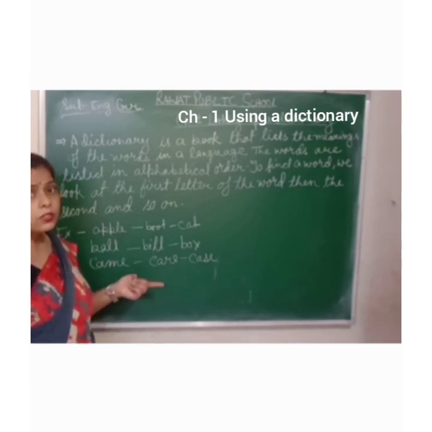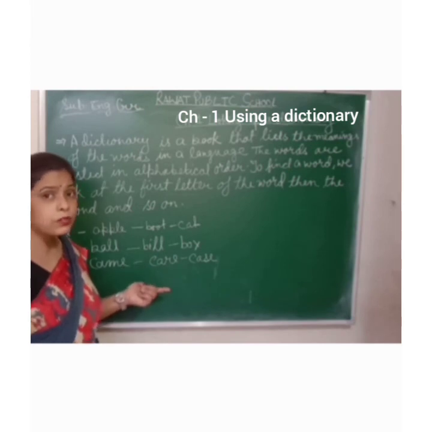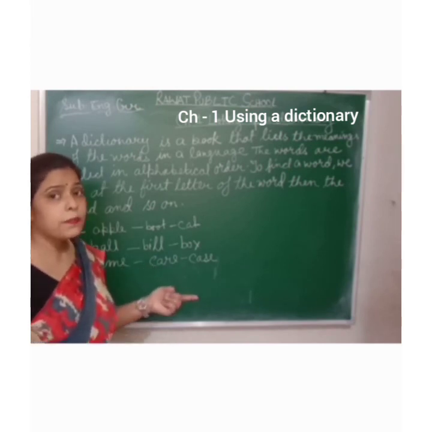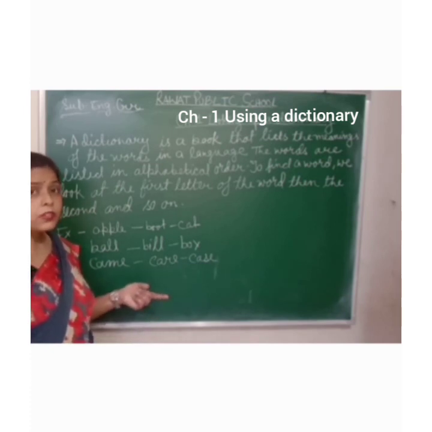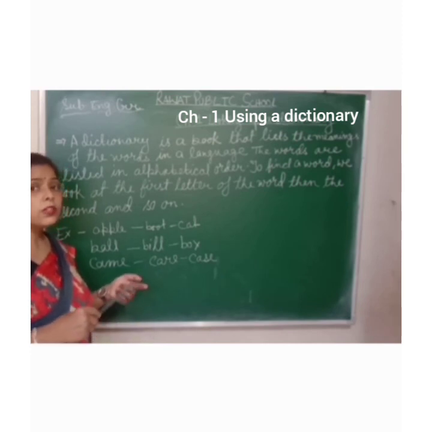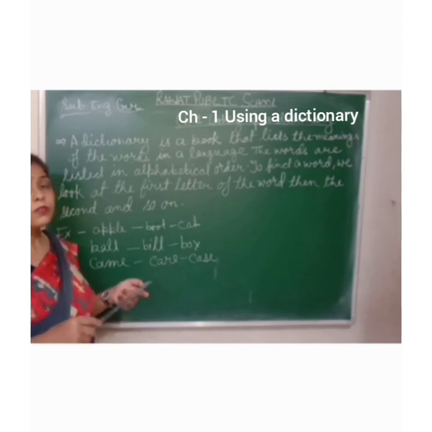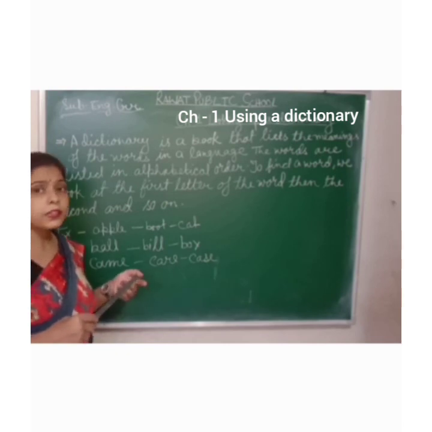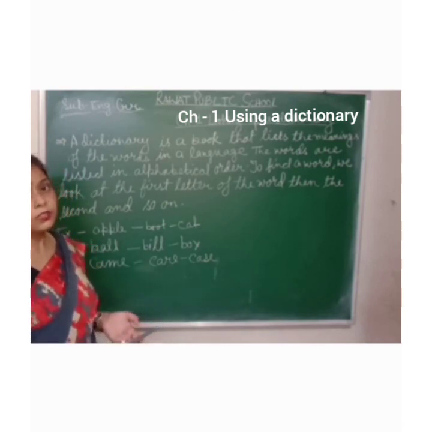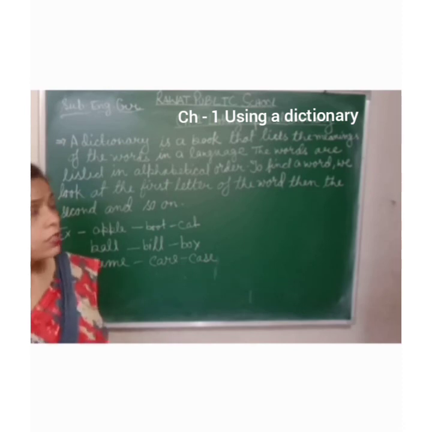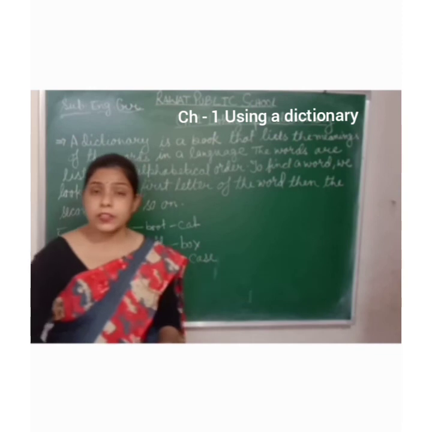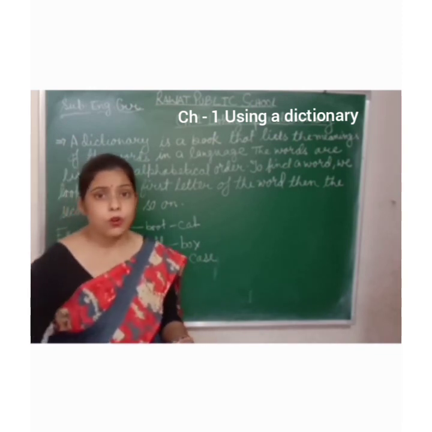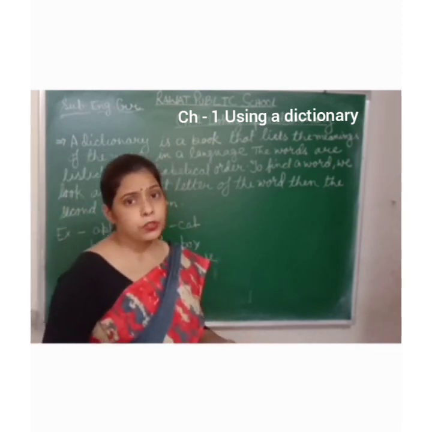we will observe their alphabetical order. Alphabetical order means we will look at the first letter, then the second letter, and then we will follow the rules. We have to look at their alphabetical order, and then we will find out the meaning of any words. So I hope you must have understood how you will find out the meaning of any word from the dictionary. Goodbye. Have a nice day.